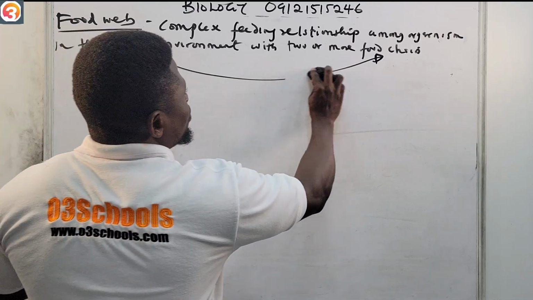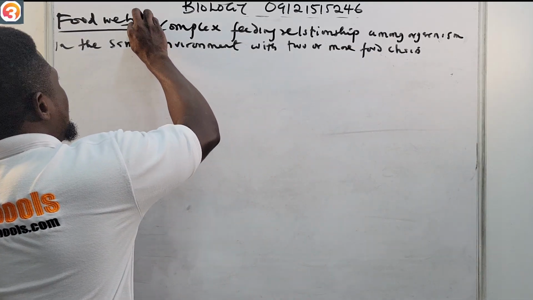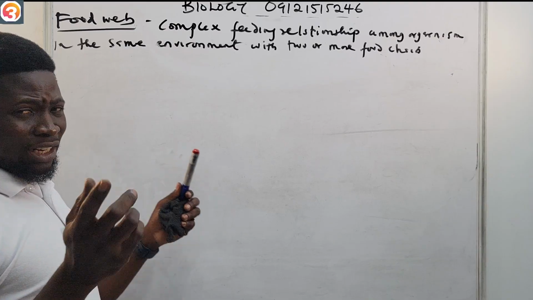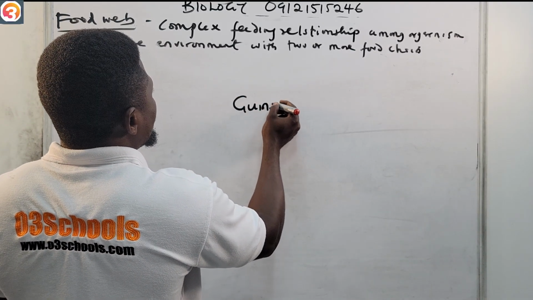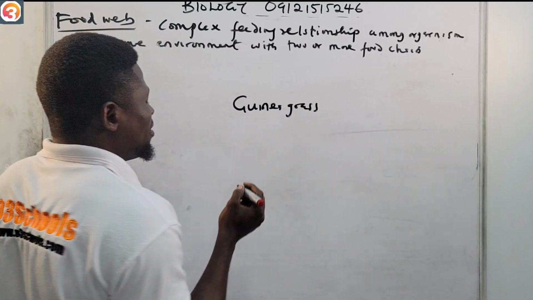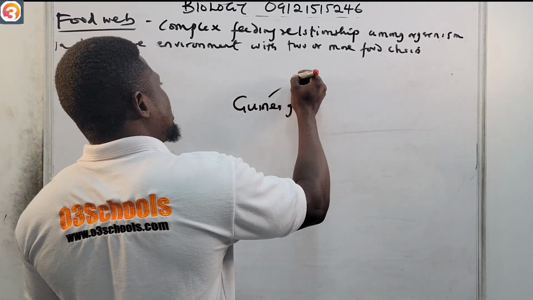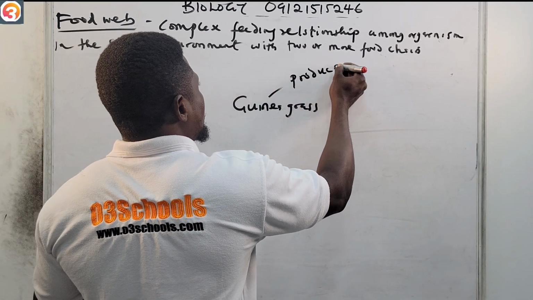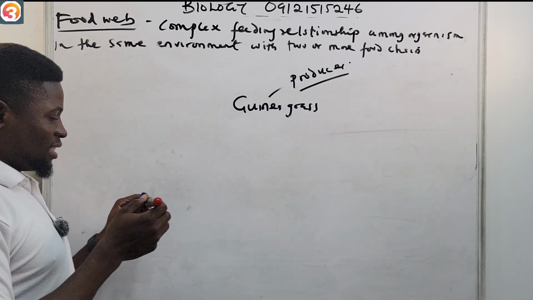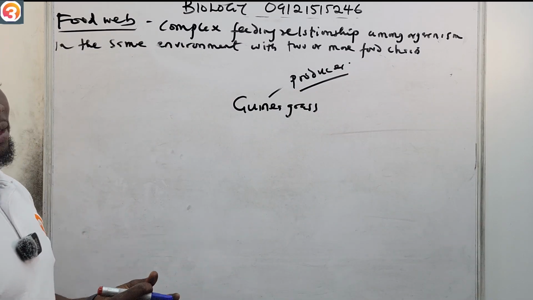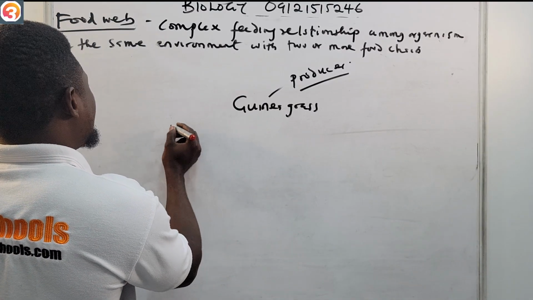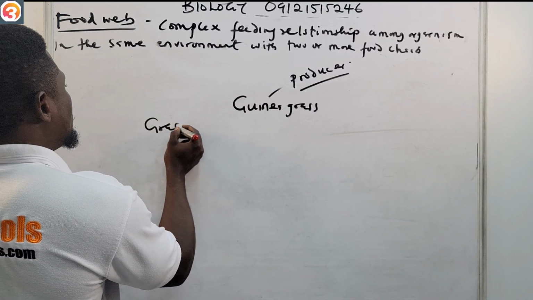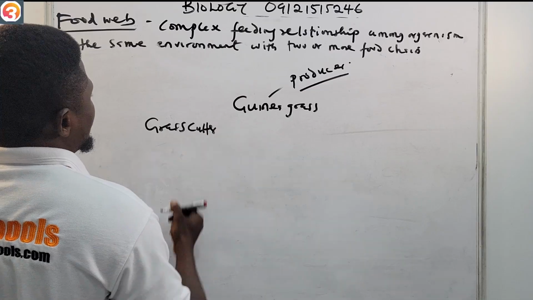Now, let us see an example of a food web. Let us start with guinea grass, which is our producer. And then, of course, let us look for organisms that can eat this guinea grass. Of course, grass cutter can eat guinea grass. So let's say we have grass cutter here.